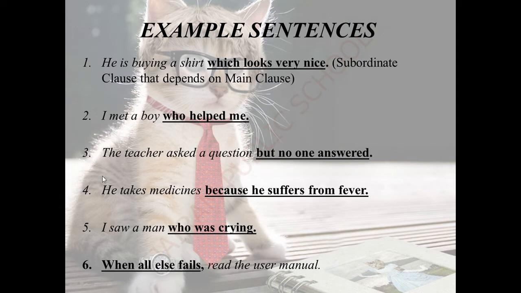So right from the first to fifth sentences, we have seen the main class comes in the front and the subordinate class comes at the back. But here in this sentence, the subordinate class comes first and then the answer comes in the main class.